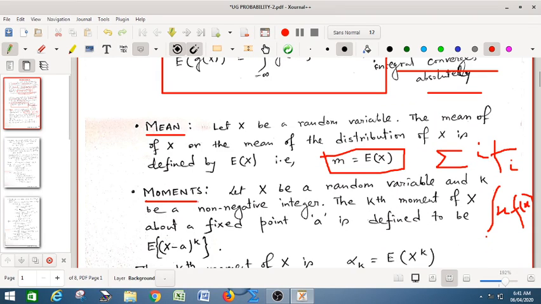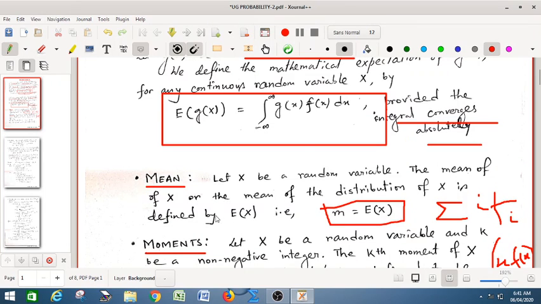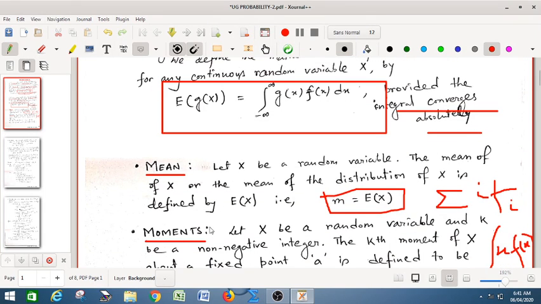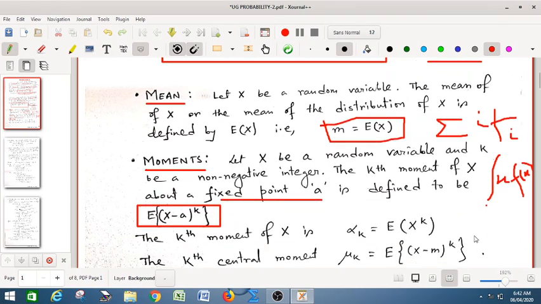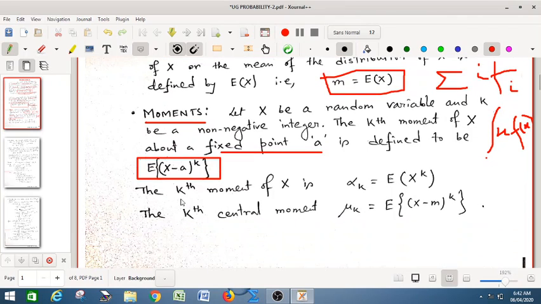What are the moments? We define the moments. Let X be a random variable and k be a non-negative integer. Then kth moment of X about a fixed point a is defined to be expectation of (X minus a) whole to the power k, about a fixed point a. And what is kth moment of X? Kth moment of X is simply alpha_k equal to expectation of X to the power k. This is the raw moment actually.